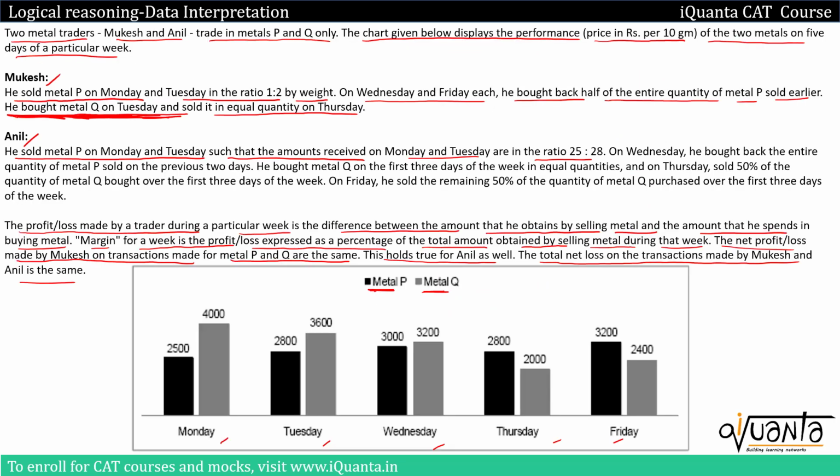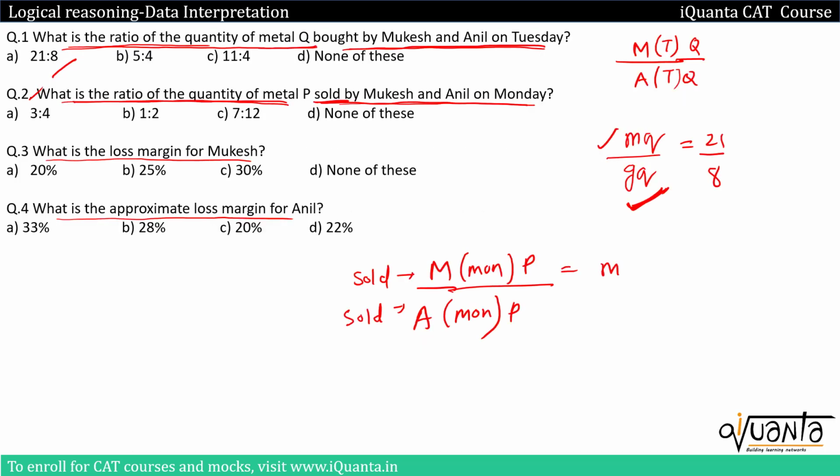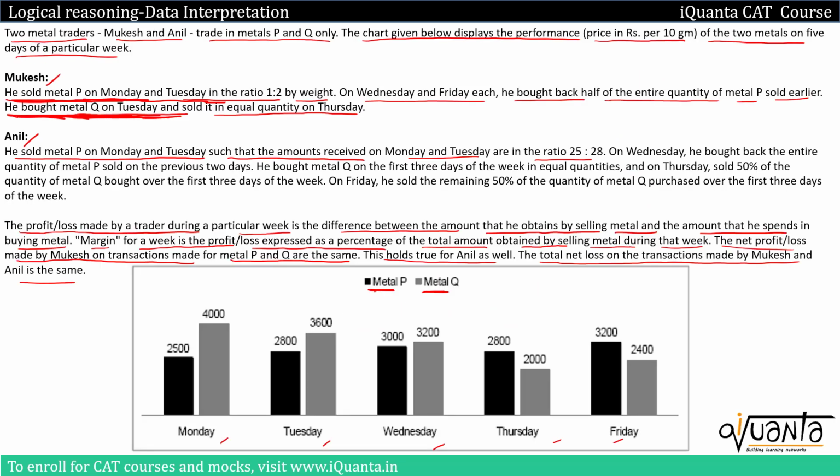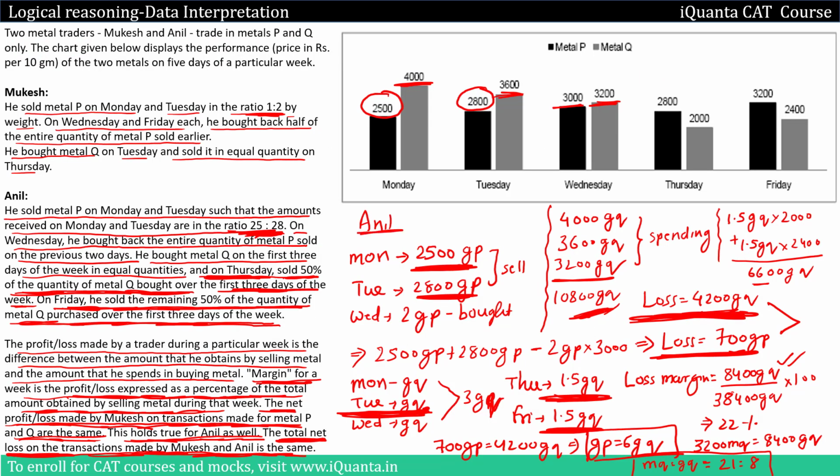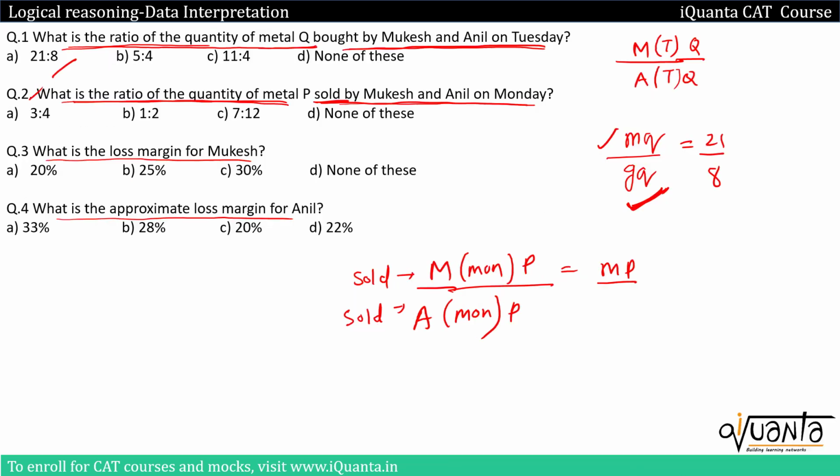So initially he sold metal P on Monday and Tuesday. So we took it as MP. So this thing will be MP over here. Then we talk about Anil sold Monday and metal P. So Anil Monday sold how much? GP. So that means we have to write GP over here.